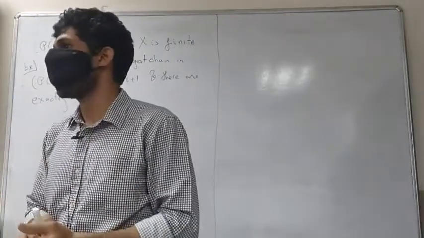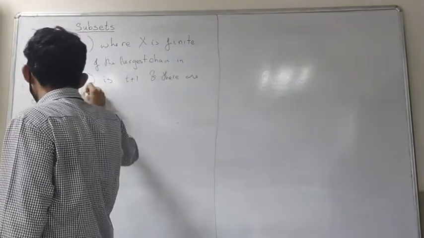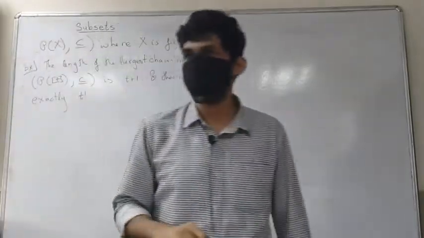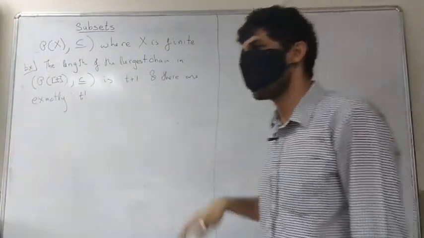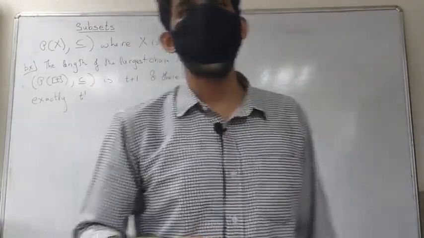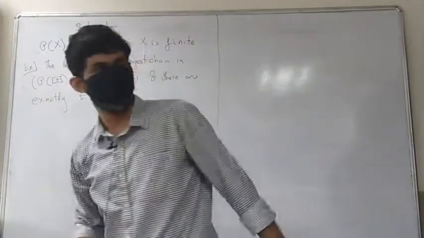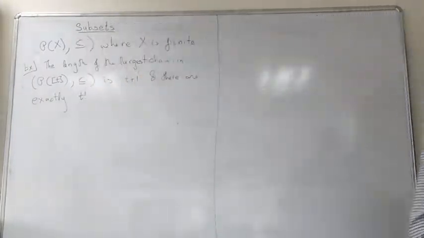So you can compute this combinatorially, and you can see that there are exactly t factorial such chains, which we will call the maximal chains in this poset, for good reason. They are of the maximum length.